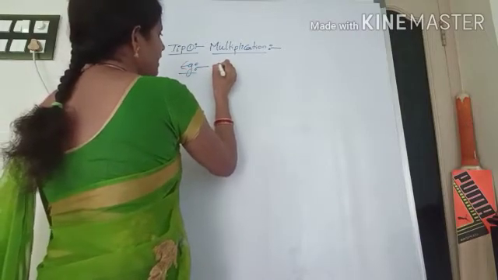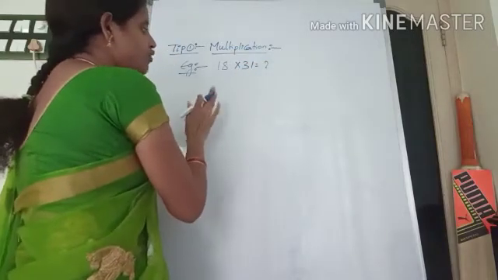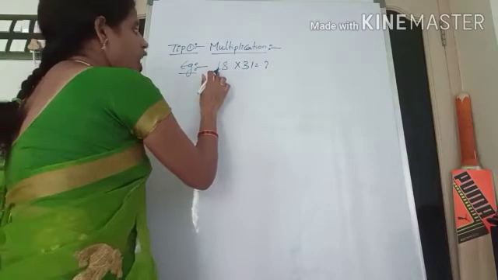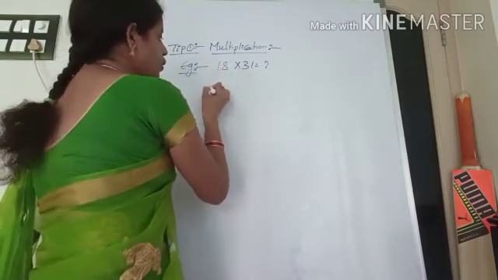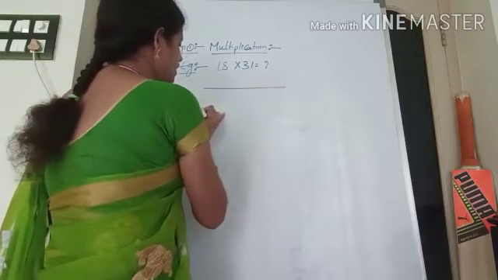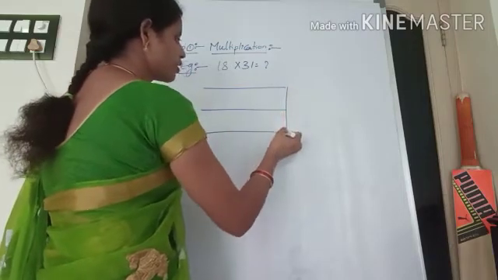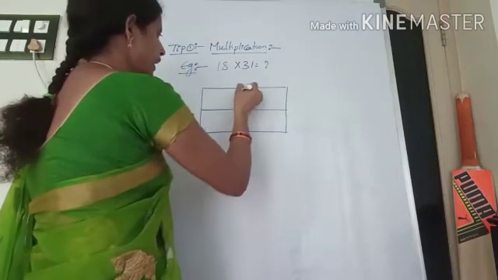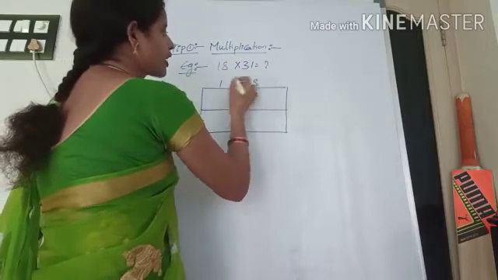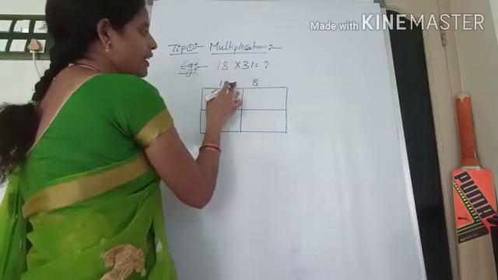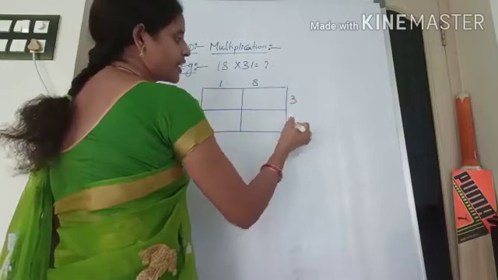I am multiplying 18 into 31. For this, what we have to do is, how many digits are we having? 2 digits. Here also 2 digits. So you take 2 rows and 2 columns first. Here 1 you keep and here 8 you keep. 18, so 1 here, 8 here, and 31 is there, 3 is here and 1 is here.